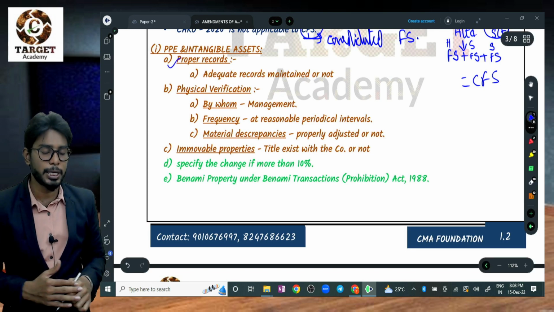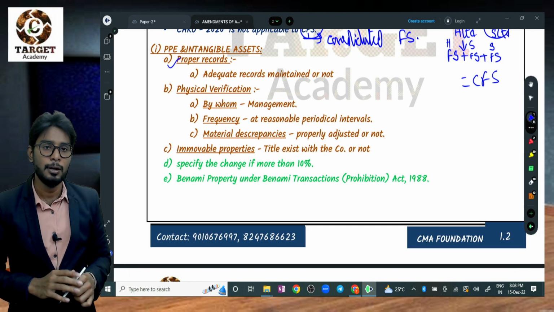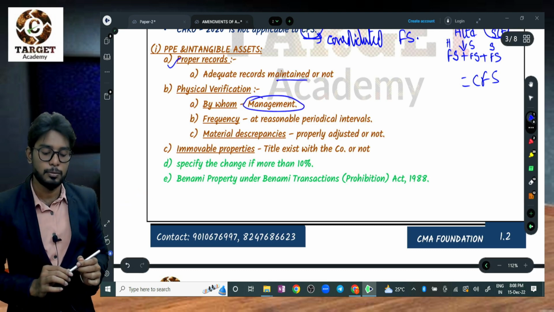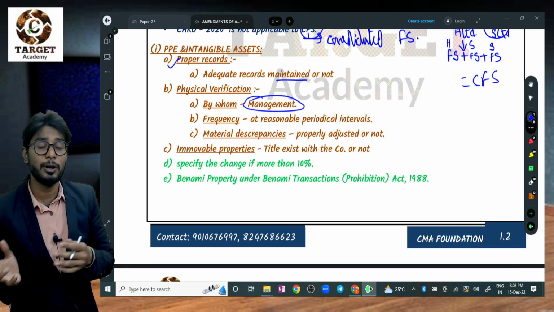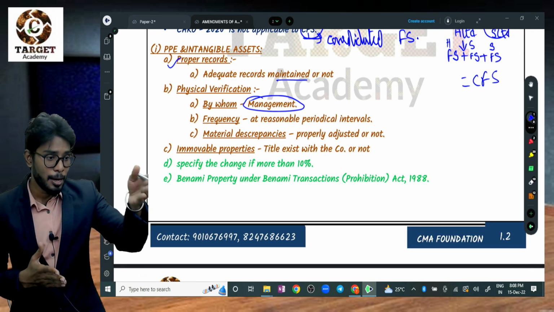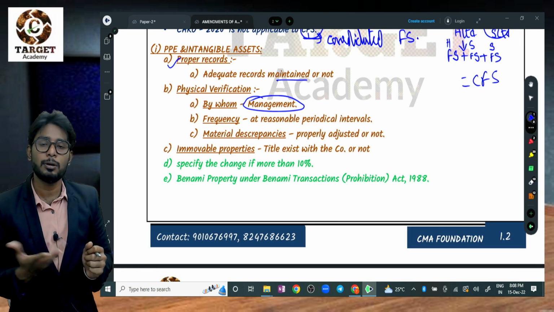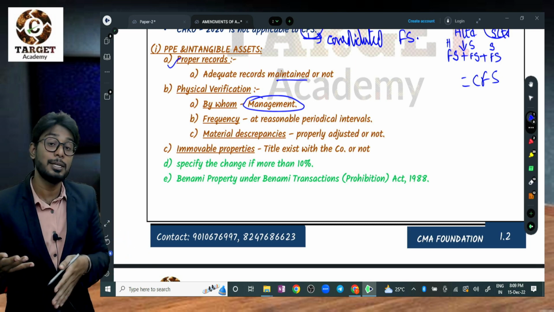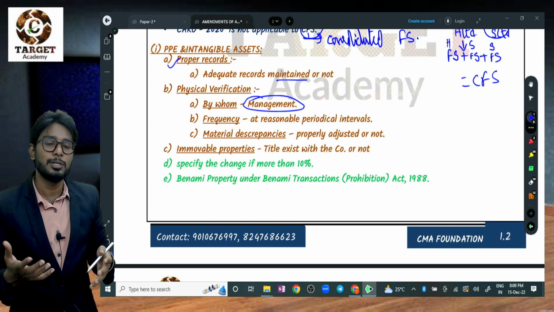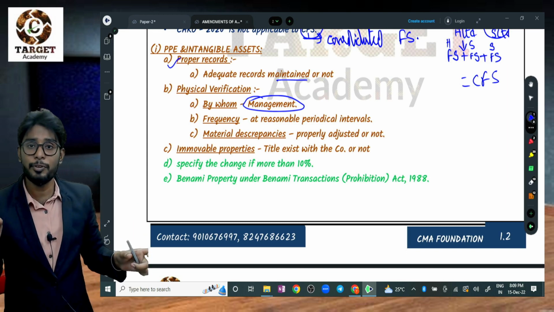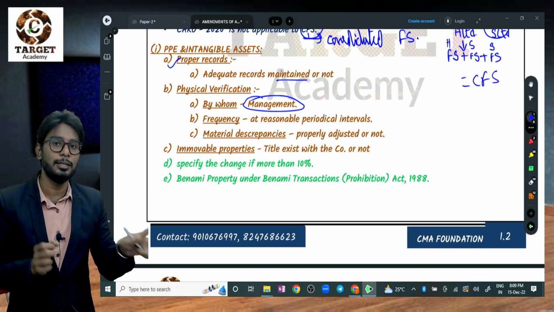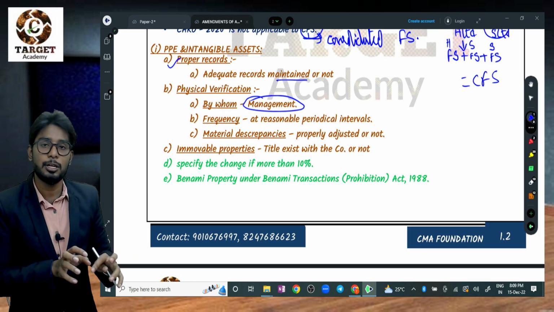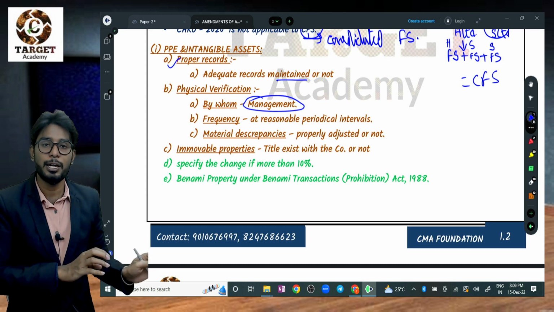First, the auditor needs to check whether proper records have been maintained by the management. The auditor has to verify whether they are maintaining proper records. What are those proper records? Not entries in the accounts. They need to maintain the fixed assets register. What is the difference between an accounting entry and a fixed assets register? In an accounting entry, they will just enter the purchase of machinery, purchase of furniture, purchase of TV, purchase of AC.